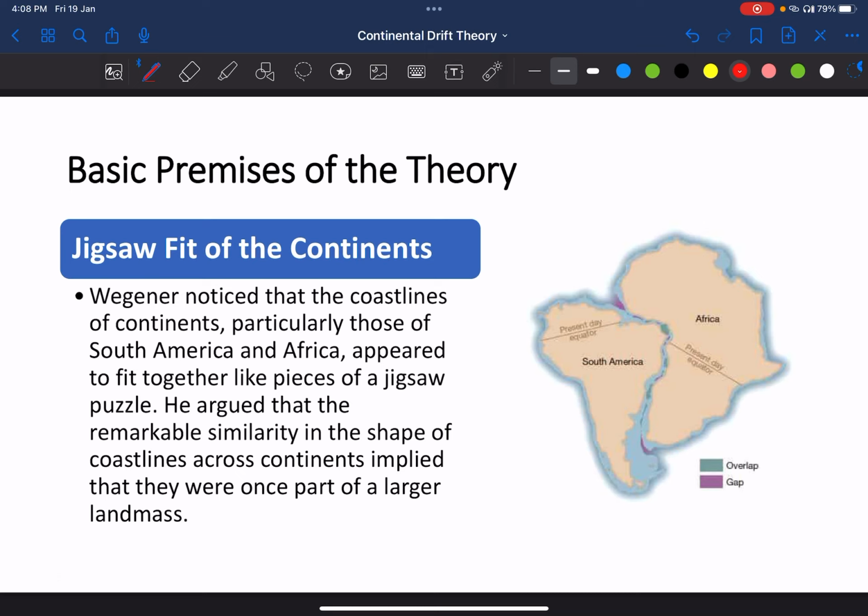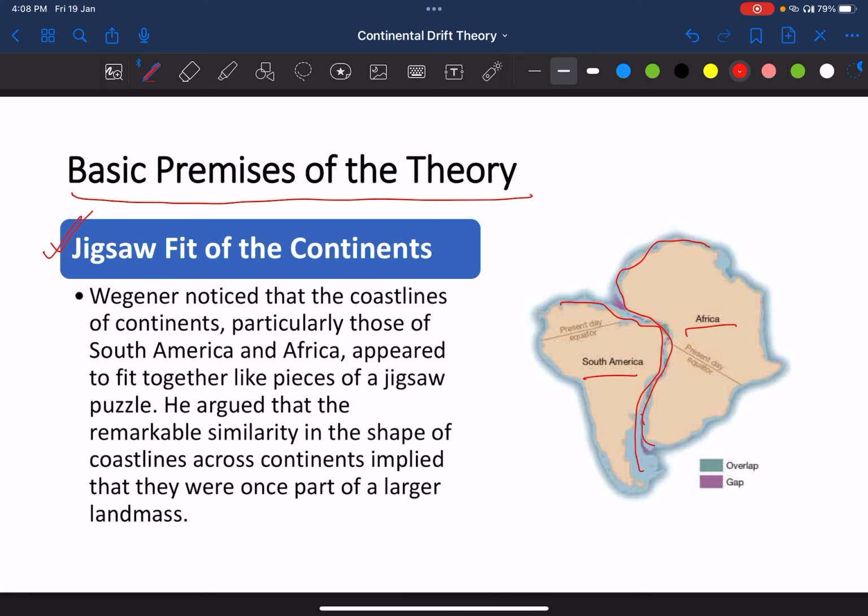So, what were the premises of his theory? उन्होंने ये theory किस basis पे बोली? So, basic premises of the theory. So, first is jigsaw fit. Wegener noticed that the coastline of the continent, particularly Africa and South America, आप मैप में जब भी देखोगे एटलस में अफ्रीका थोड़ा राइट में, साउथ अमेरिका थोड़ा लेफ्ट में. But South America is like this, and Africa is like this.